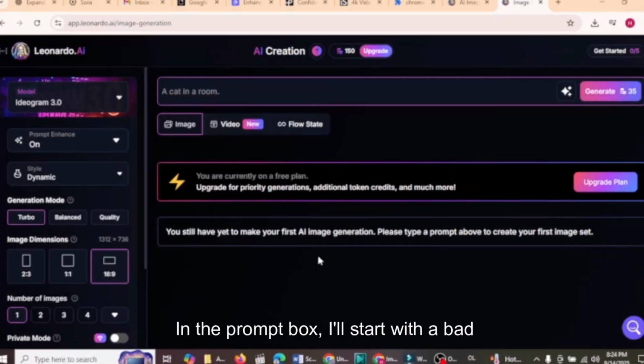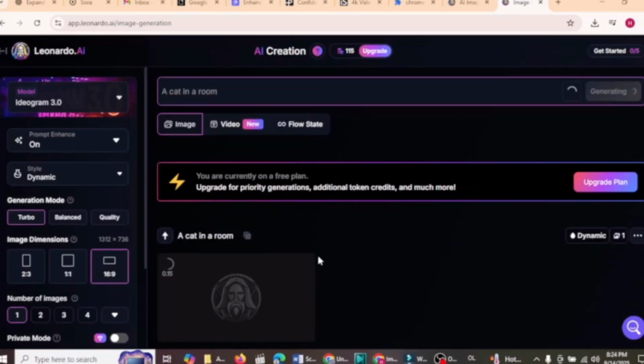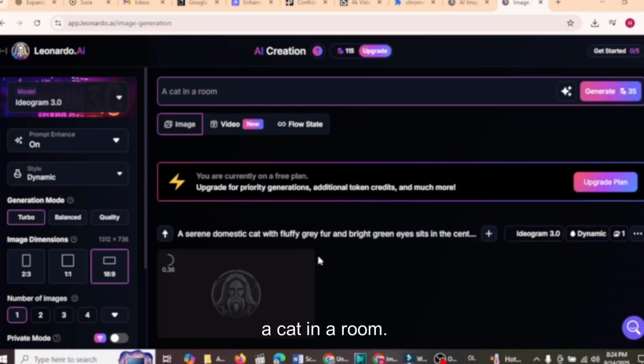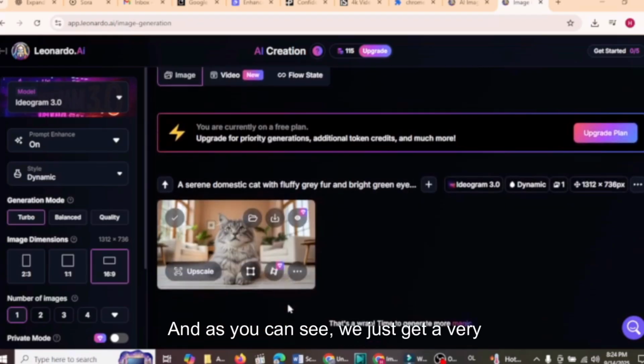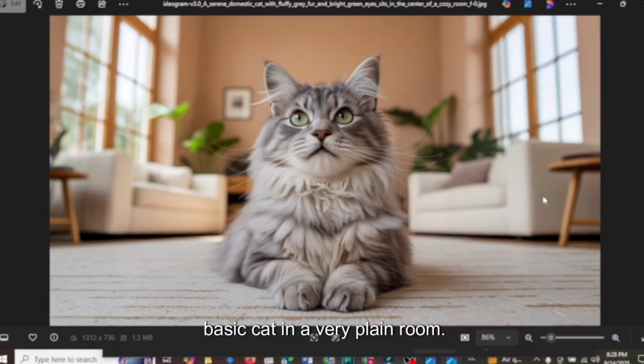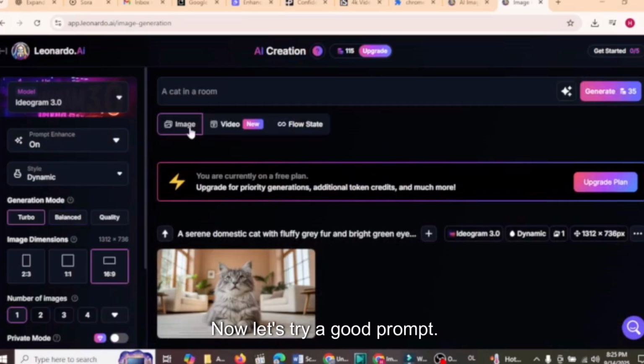In the prompt box, I'll start with a bad prompt. I'm typing "a cat in a room." Let's generate and wait for the result. And as you can see, we just get a very basic cat in a very plain room. Nothing impressive, nothing creative. Now let's try a good prompt.